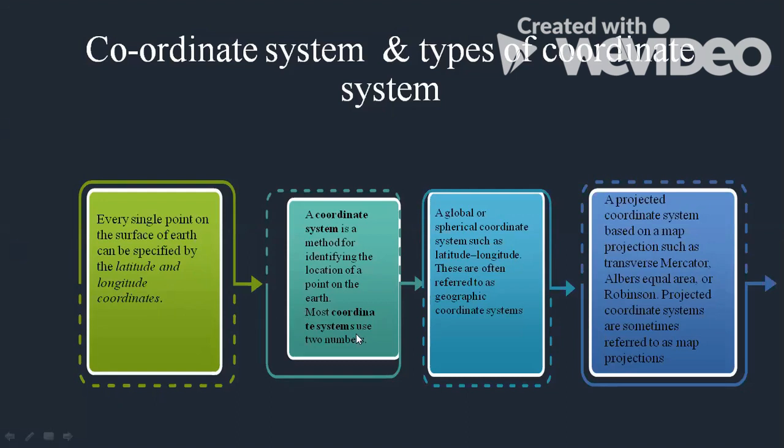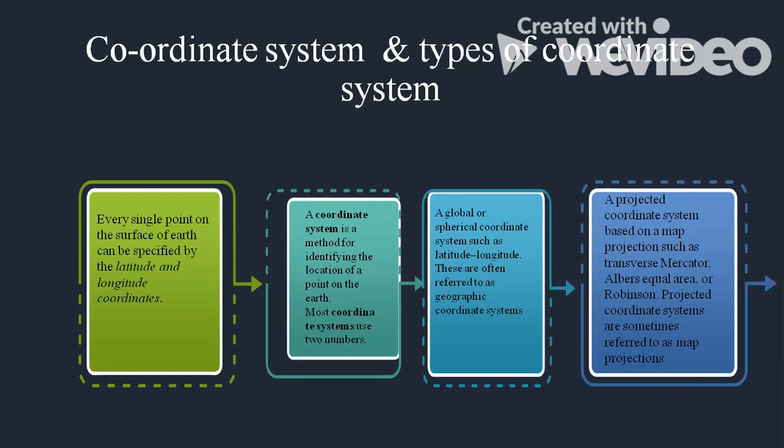And even if they are not using latitude and longitude, a coordinate system always uses two numbers. This latitude and longitude system of using a reference is called a geographical coordinate system.